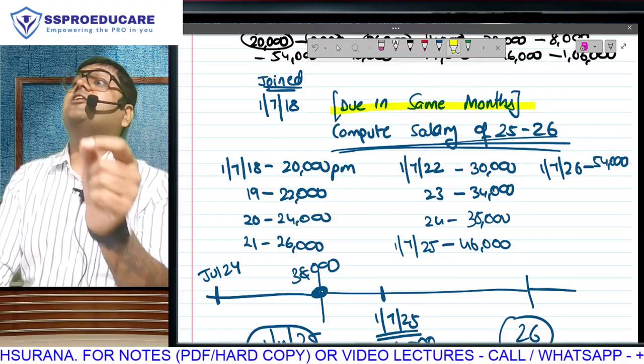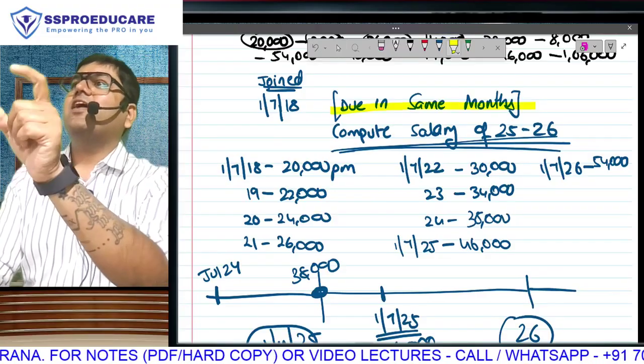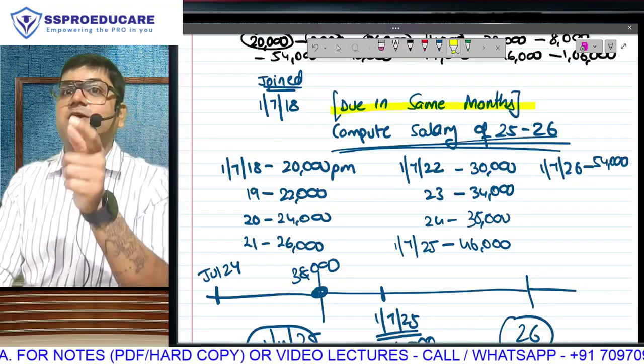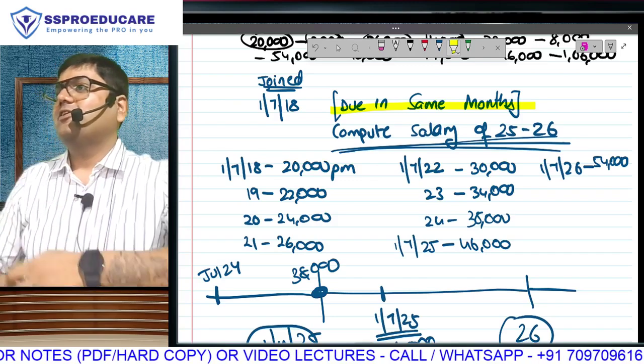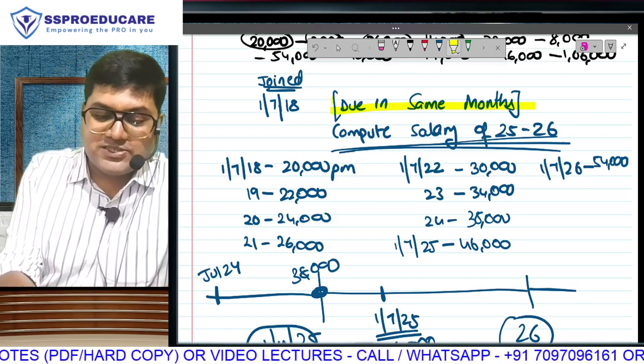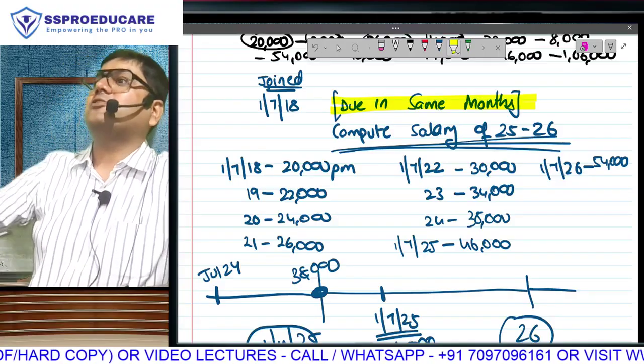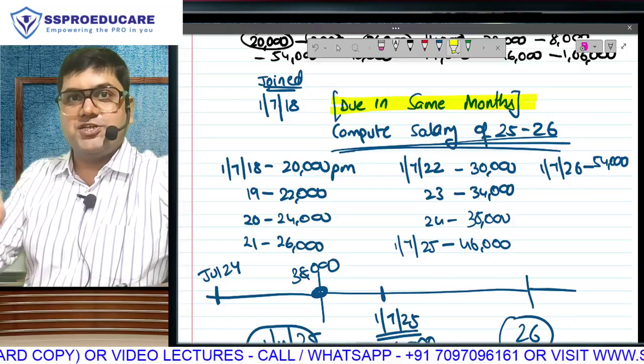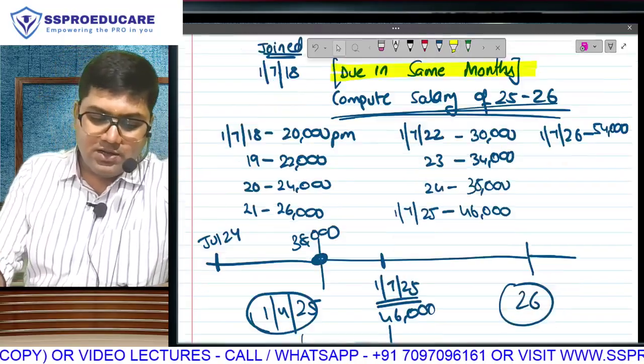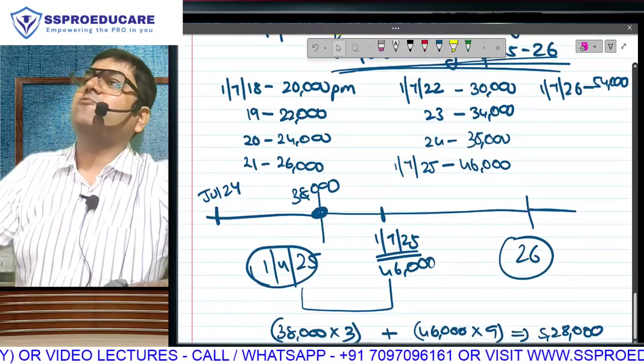If it were becoming due in the next month, then our calculation would change. Instead of April to March, we would take March to Feb. That is why I specified. This will depend on question to question. But in our question it was April to March. If we change it to due in the next month, then what will happen? 1 month of 38 will increase and 46 will reduce.